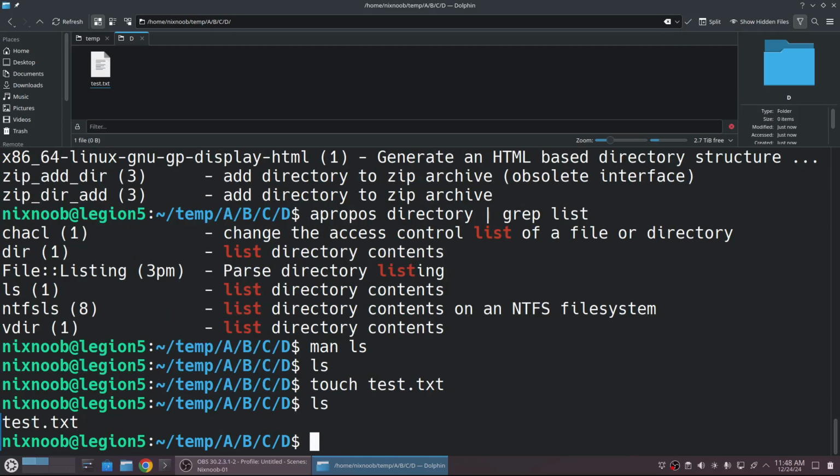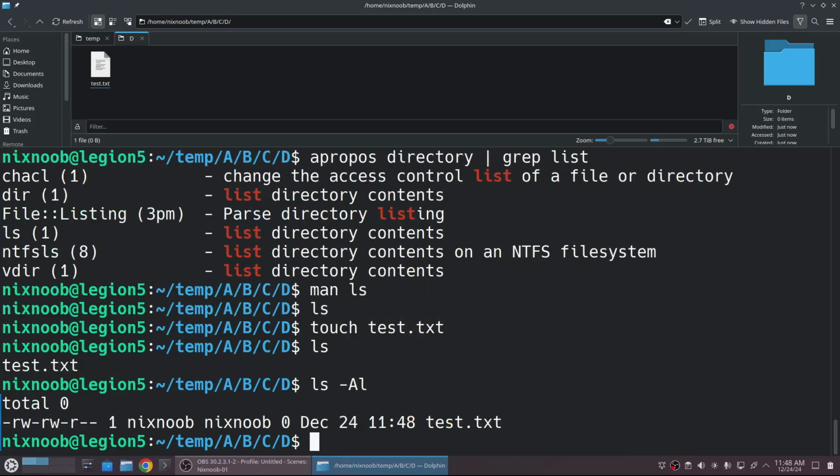We've got test.txt. And if I do an ls -al, it's going to give me more information about that. But anyway, we can learn any command we want just using the manual pages and using apropos to find commands that we're looking for.